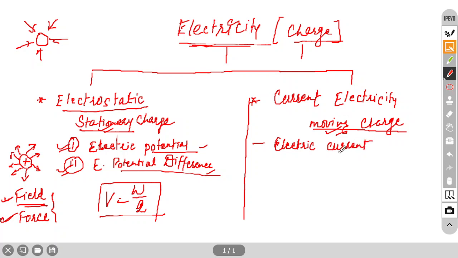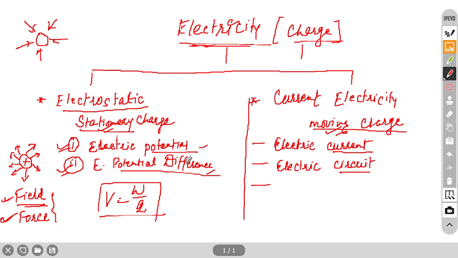In electric current, because if there is current, it will flow into something, so it needs some circuit. So that's why we have to study about electric circuit. Without electric circuit, it will not flow. So that's why it needs some circuit in which the current will flow. So potential and electric current, and then circuit.